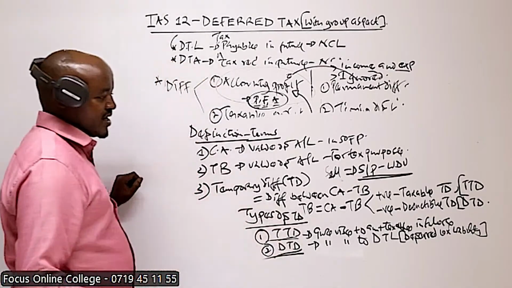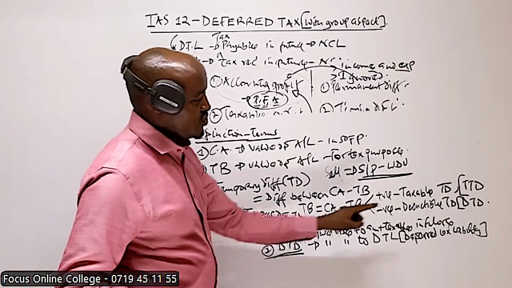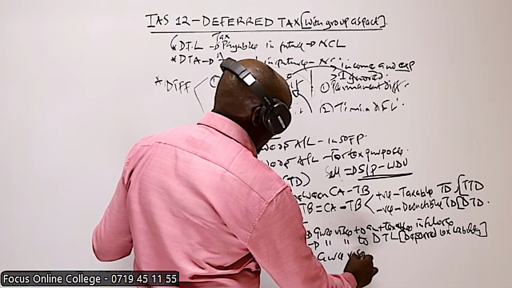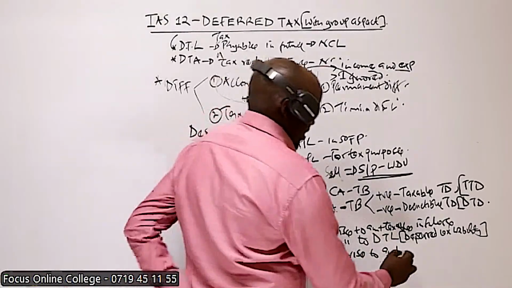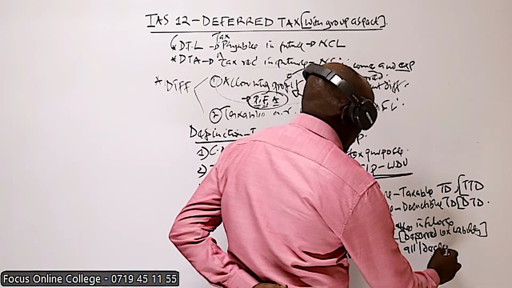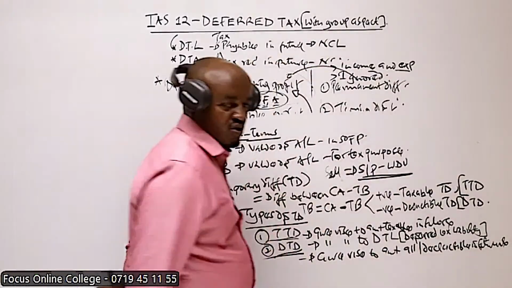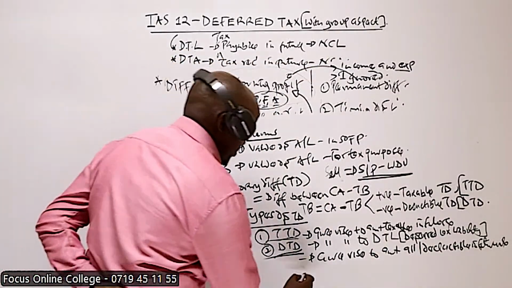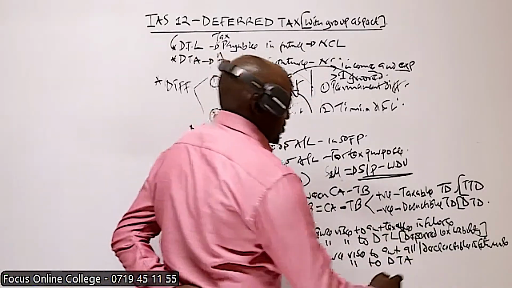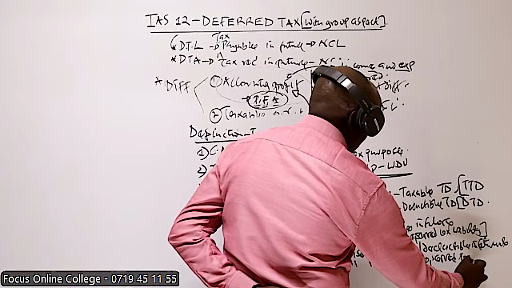Now, a deductible temporary difference gives rise to amounts which will be allowable or deductible in the future. The amounts which are deductible or allowable in the future. In other terms, you can say that this gives rise to a deferred tax asset. This will give rise to a deferred tax asset.